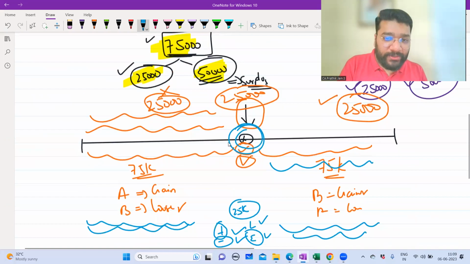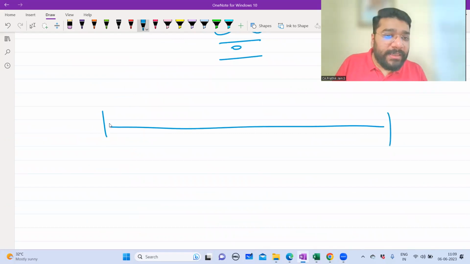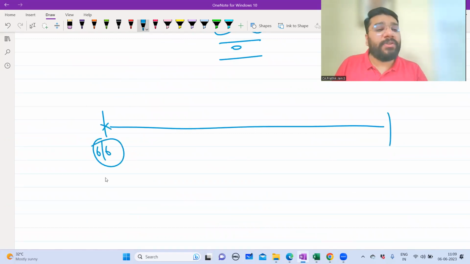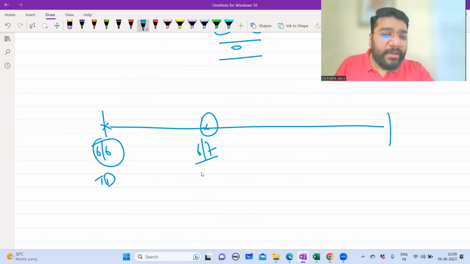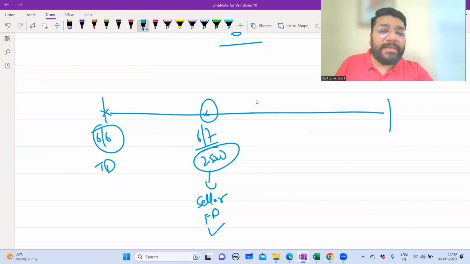So imagine a situation. This is 6th of June. This is 6th of June on which the transaction has happened. On 6th of July, 25,000 rupees who is paying? Buyer is paying to the seller. So can I say this 25,000 seller will invest in fixed deposit and earn some interest? How much interest he will earn? He will invest this for 1 month. So he'll earn 250 rupees.